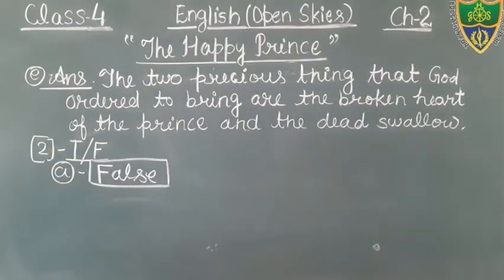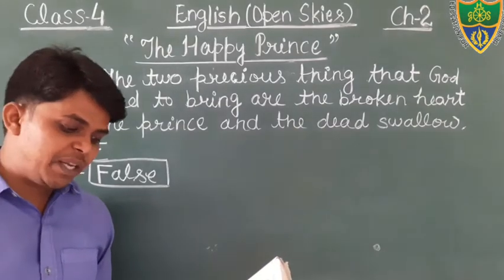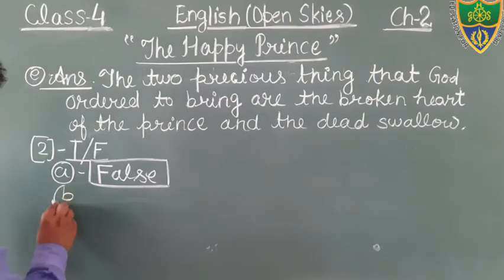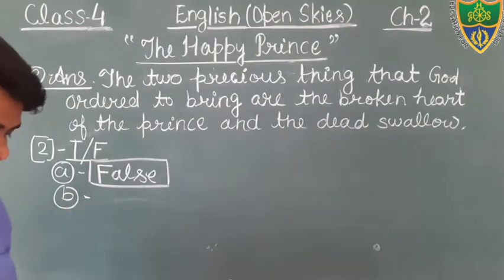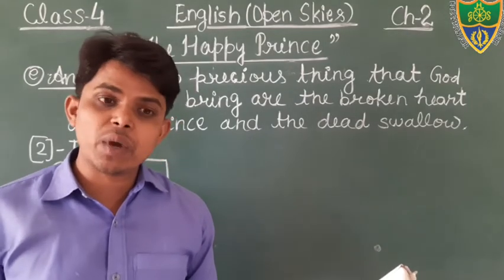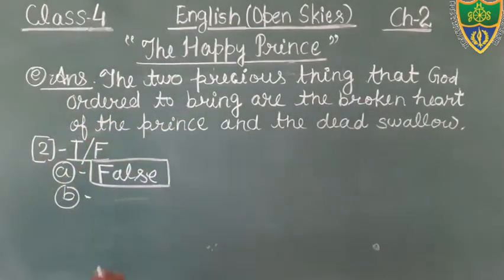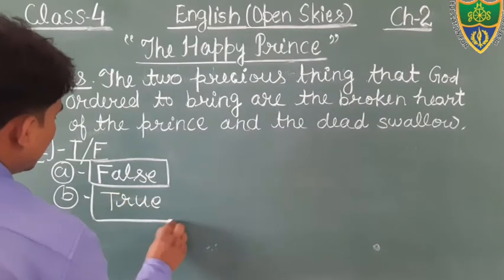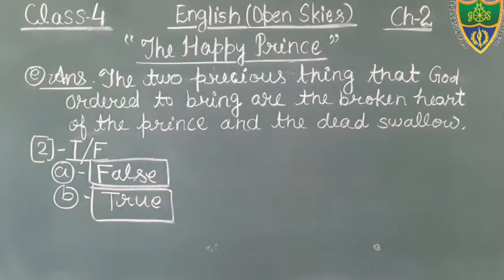So just see here, true or false. First question: the swallow and the happy prince were childhood friends. That is false. Okay, come to the next question. Question number B: a drop of tears fell on the head of the swallow. Yes, that is true. You will write true in the box. Okay students, come to the next question.